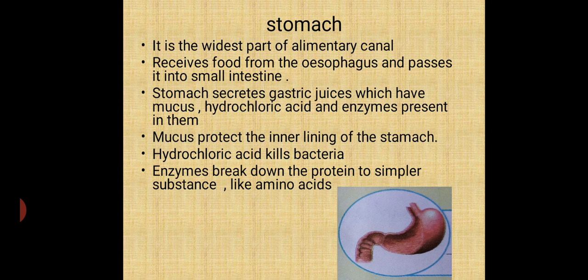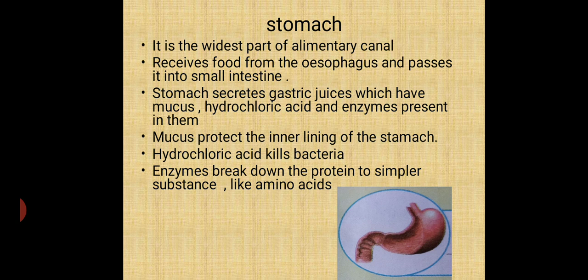Now the stomach. The food now enters the stomach. You can see in the picture, the stomach is the widest part of the alimentary canal. It is a sac-like structure. It receives the food from the esophagus and passes it to the small intestine.